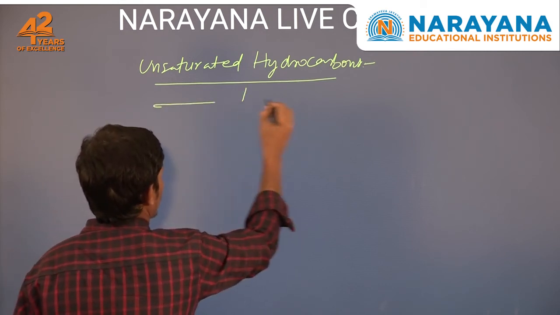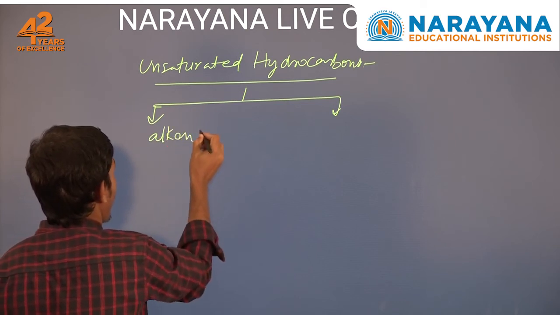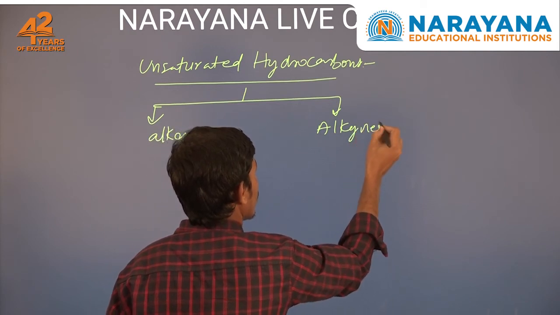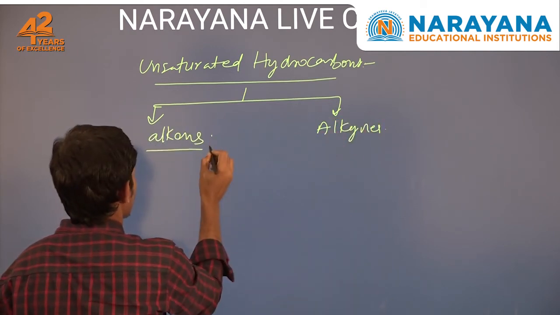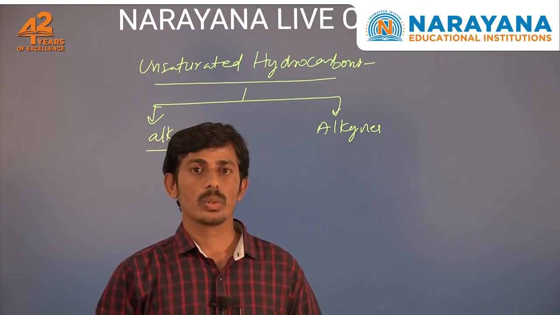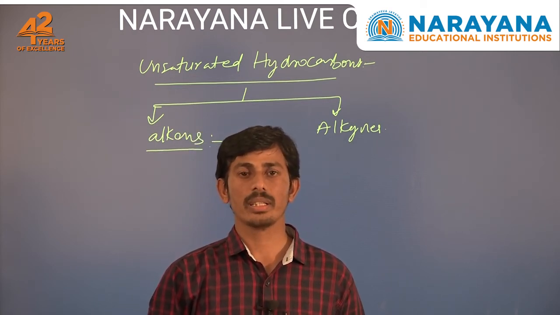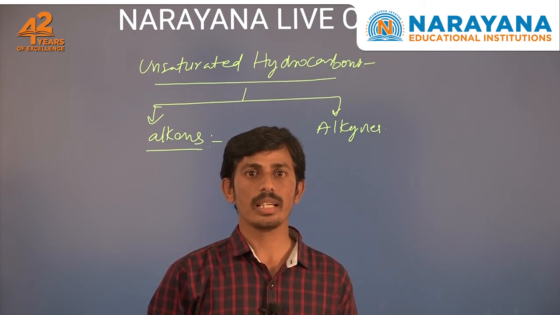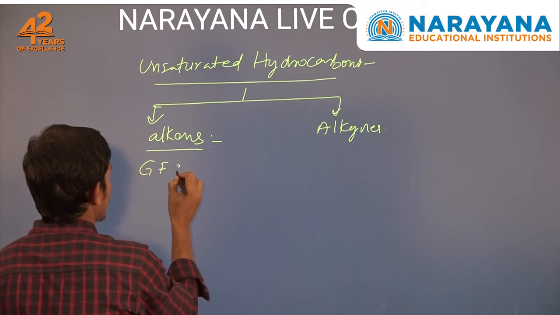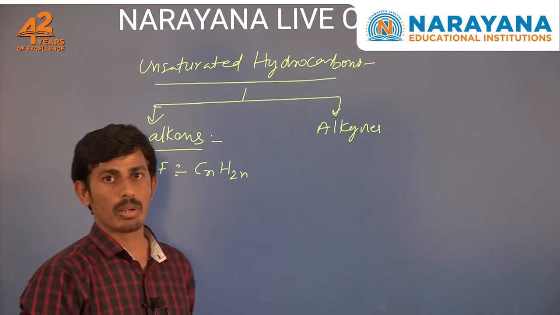So unsaturated hydrocarbons are again of 2 types, alkenes and alkynes. Alkenes are unsaturated hydrocarbons in which 2 carbon atoms are connected by a double bond. The name of an alkene ends with ene. General formula of alkenes is CnH2n. Here n indicates the number of carbon atoms.